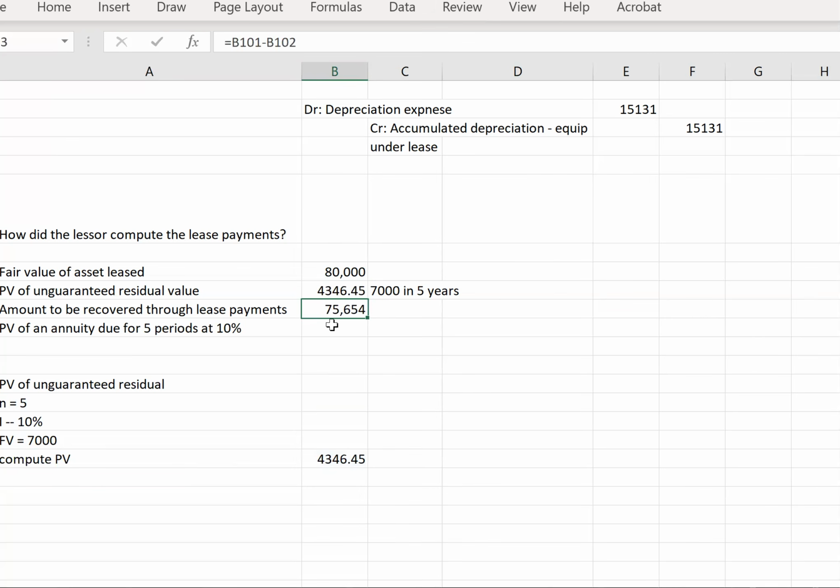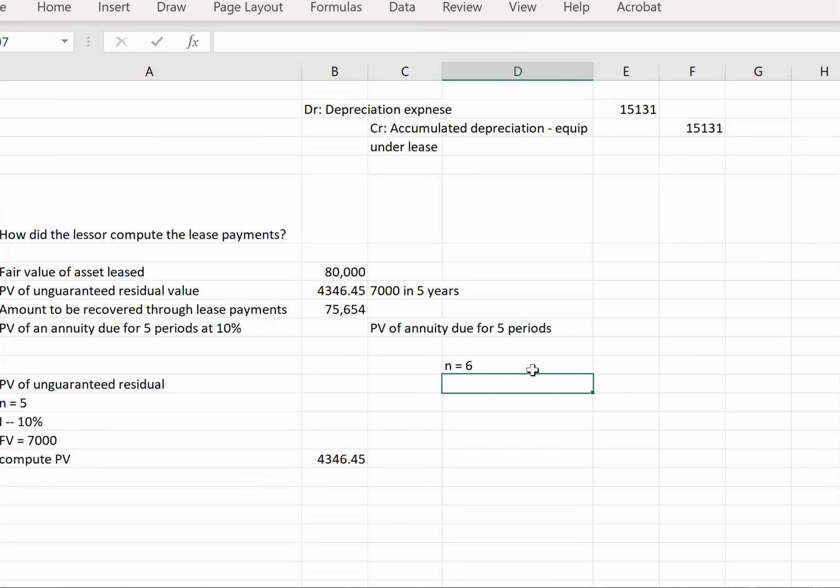So that means we need to recover $75,654. And so then we need to calculate the present value of an annuity due for 5 periods. So what's that going to be? Over here, we're going to have the same inputs.